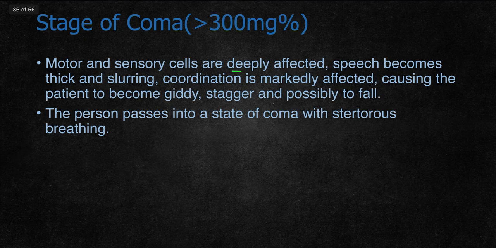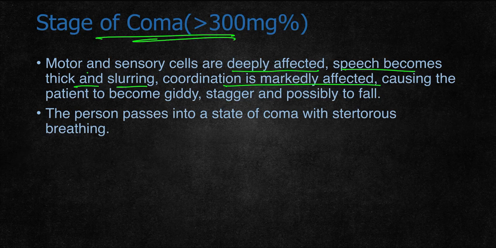Motor and sensory cells are deeply affected at the stage of coma, which is at more than 300 mg%. So at more than 300 mg%, the person goes into the stage of coma, where the motor and sensory cells are affected. Speech becomes thick and slurring. Coordination is markedly affected, causing the patient to become giddy, stagger, and possibly fall. The person passes into a state of coma with stertorous breathing.